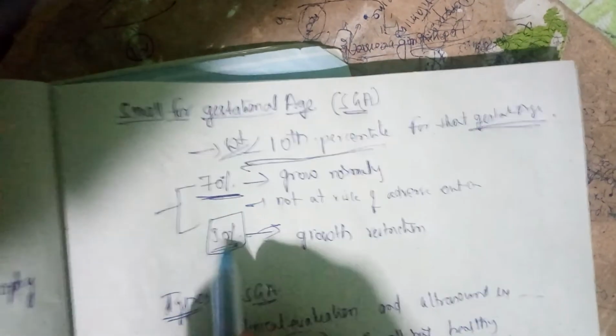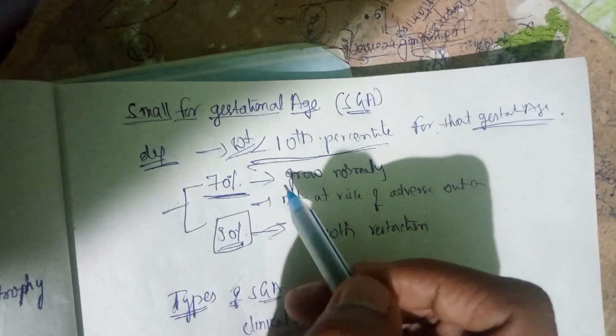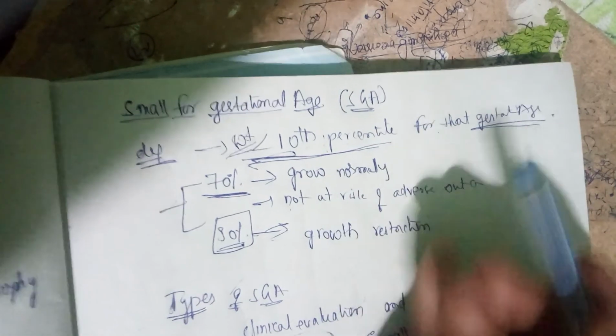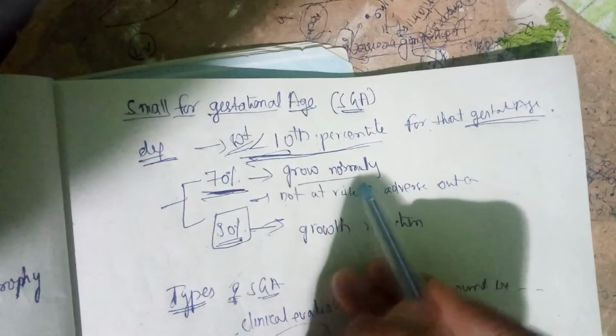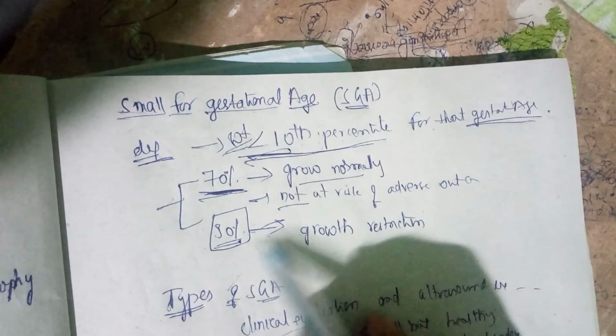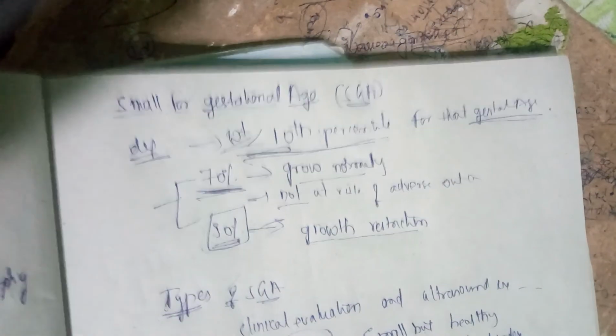So in small for gestation, the definition is that the weight of the baby will be less than 10th percentile for the gestation age. 70% of babies grow normally and are not at risk of adverse outcome. The remaining 30% of babies will have growth restriction.